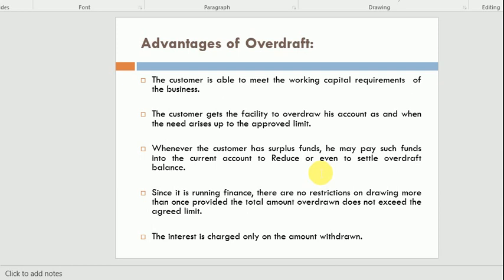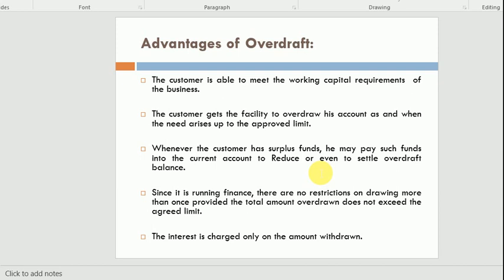What is working capital? Working capital means the daily routine cash requirements, or cash that is used for the operating activity of the business, daily routine activity. So for that purpose, business needs money, and overdraft is an opportunity for the current account holder. They can avail it, and in this way they will compensate the requirements of the working capital easily.